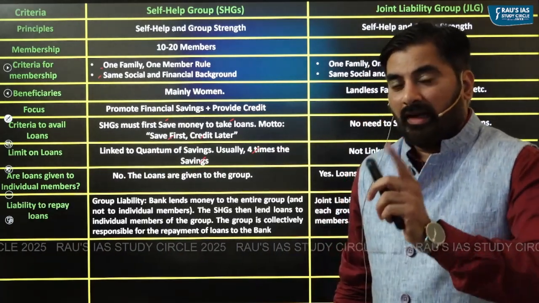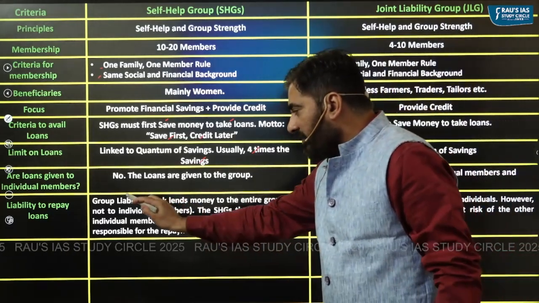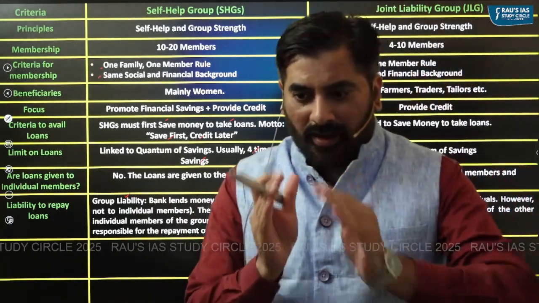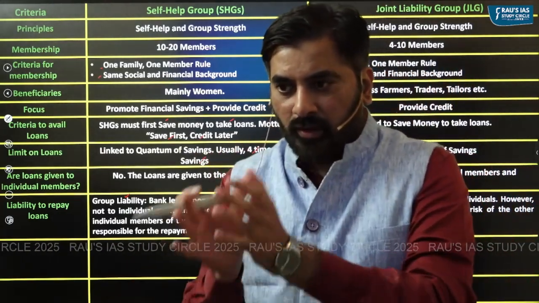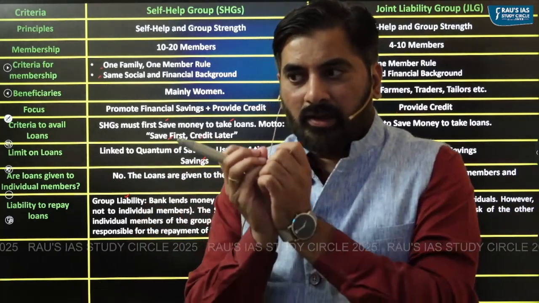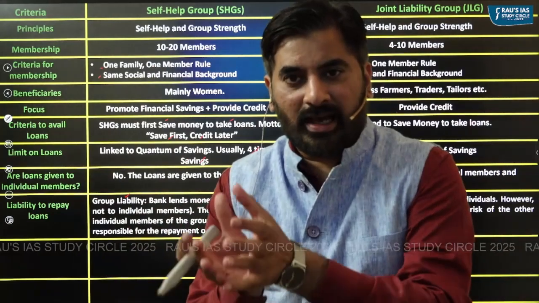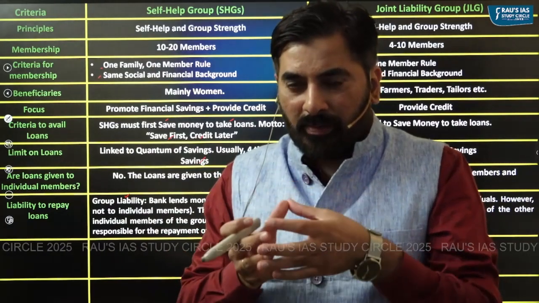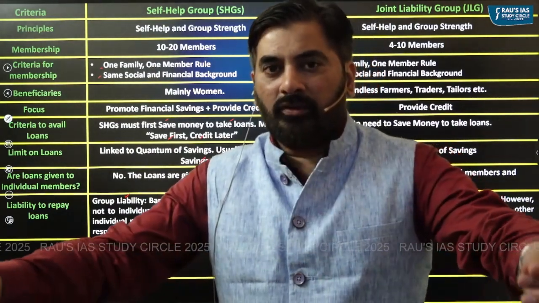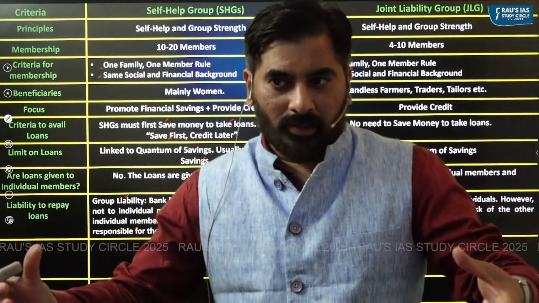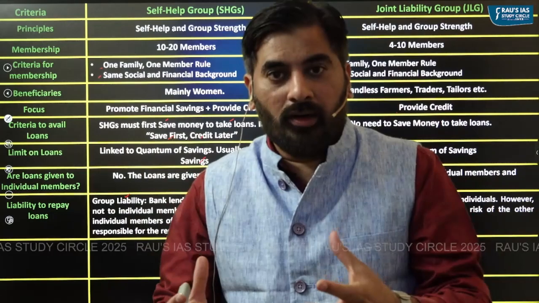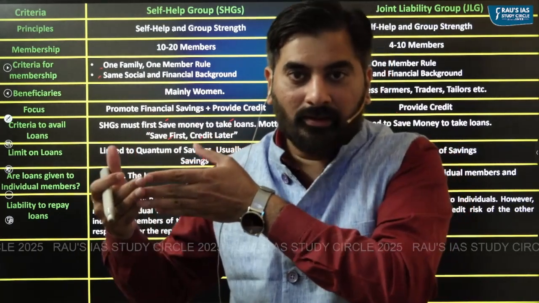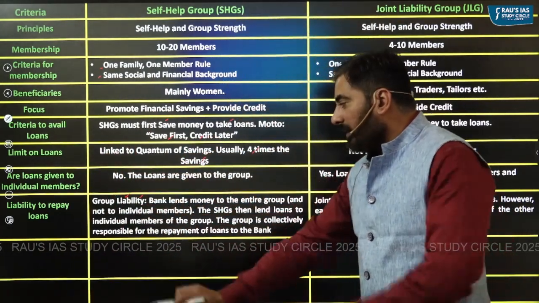Second is with respect to liability. Now, what actually happens in case of SHG is there's a group liability. What is a group liability? A bank will not give loans to a single member of an SHG. The bank will give loans to the entire SHG as a group. What the SHG will do is, once it gets a loan from a bank, it will then distribute that loan among its members. But here the group as a whole becomes liable to pay back the loans which it has availed, right? So that is what is called group liability.